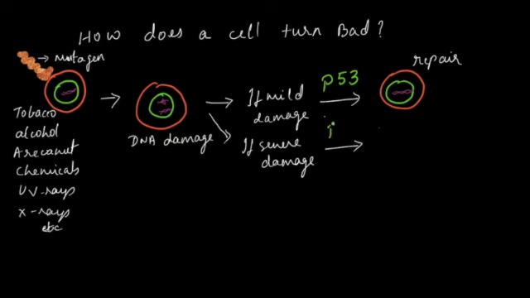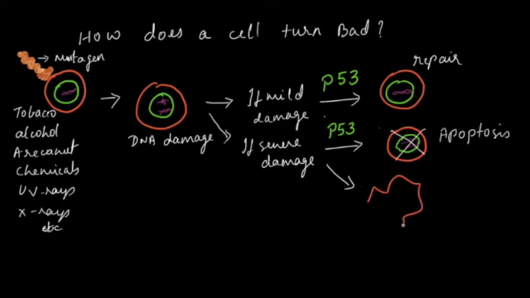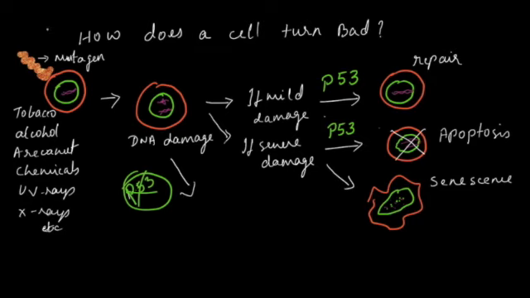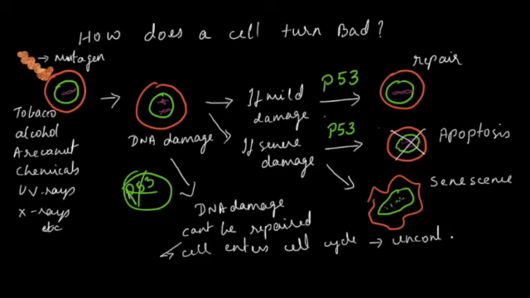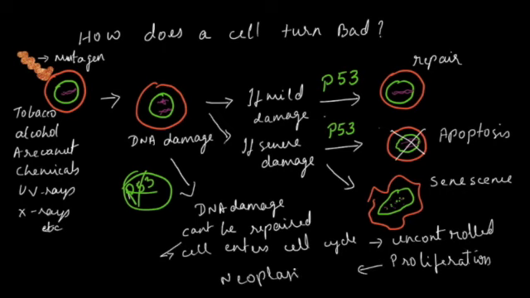If the damage is severe, then two things happen. This p53 gene will bring about programmed cell death of the cell called as apoptosis, or it can put the cell into the senescent pool where the cell cannot divide. It's called as senescence of the cell. In both these times the cell cannot enter the cell cycle. Now if the p53 gene is mutated in a cell, then the DNA damage cannot get repaired, and this unrepaired cell will enter the cell cycle, undergo uncontrolled proliferation, leading to the formation of neoplasia. This is how a bad cell hit by the mutagen will turn into a neoplastic cell or an atypical cell.